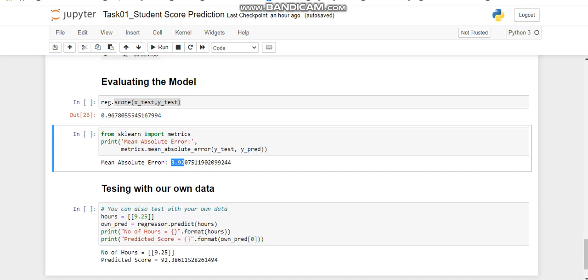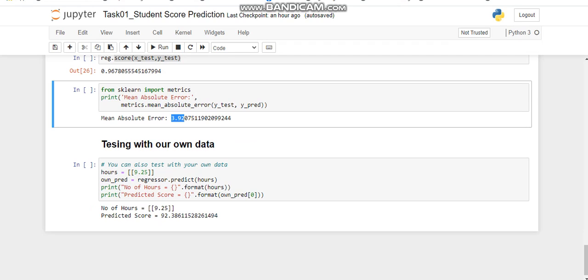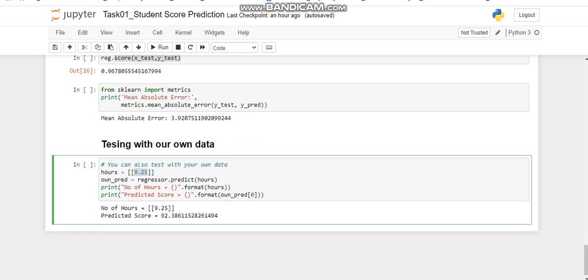Now let's get back to our problem statement. We will predict, if a student studies for 9.25 hours, what will be the percentage scored. And our model says that the percentage if a student studies for 9.25 hours is 92.38. Similarly, we can also put in any other data for guessing the percentage.